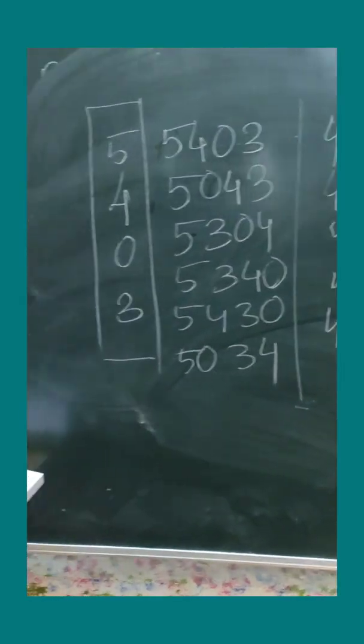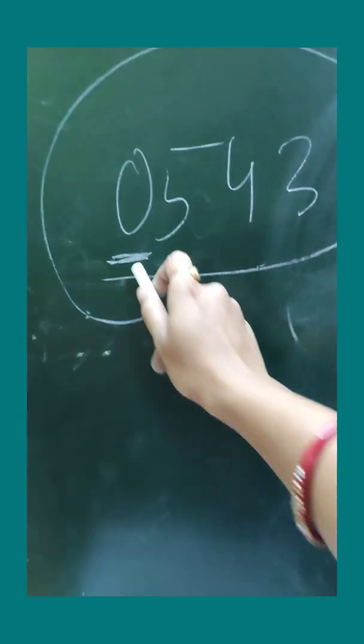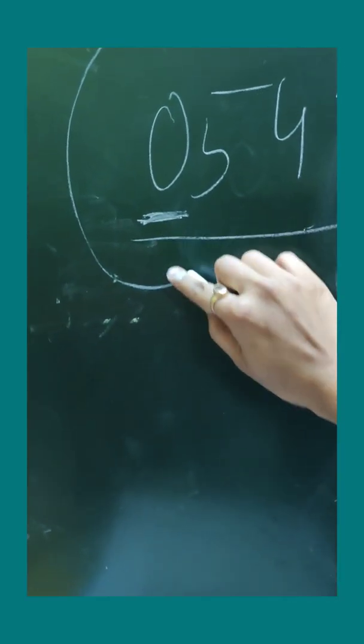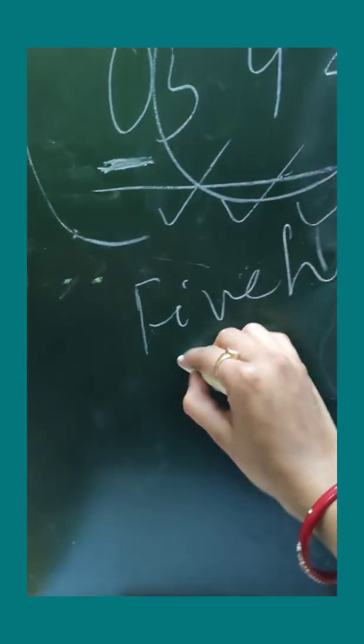But will I be able to write numbers which are beginning with 0, like 0543? Is this thing considered a 3-digit or a 4-digit number? Any number which begins with 0 will not be considered over here as a 4-digit number. Why? 0 at the first place will have no value. Over here, the value starts from 100, 10 and 1. Okay, so the number is actually a 3-digit number, that is 543.